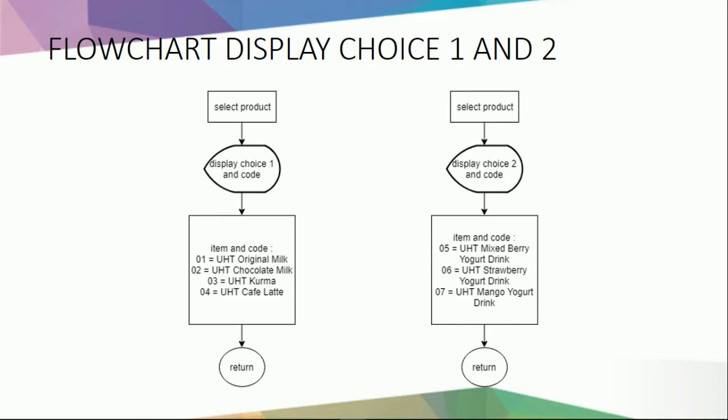For choice 2, we have 05 for UHT mixed berry yogurt drink, 06 for UHT strawberry yogurt drink, and 07 for UHT mango yogurt drink.